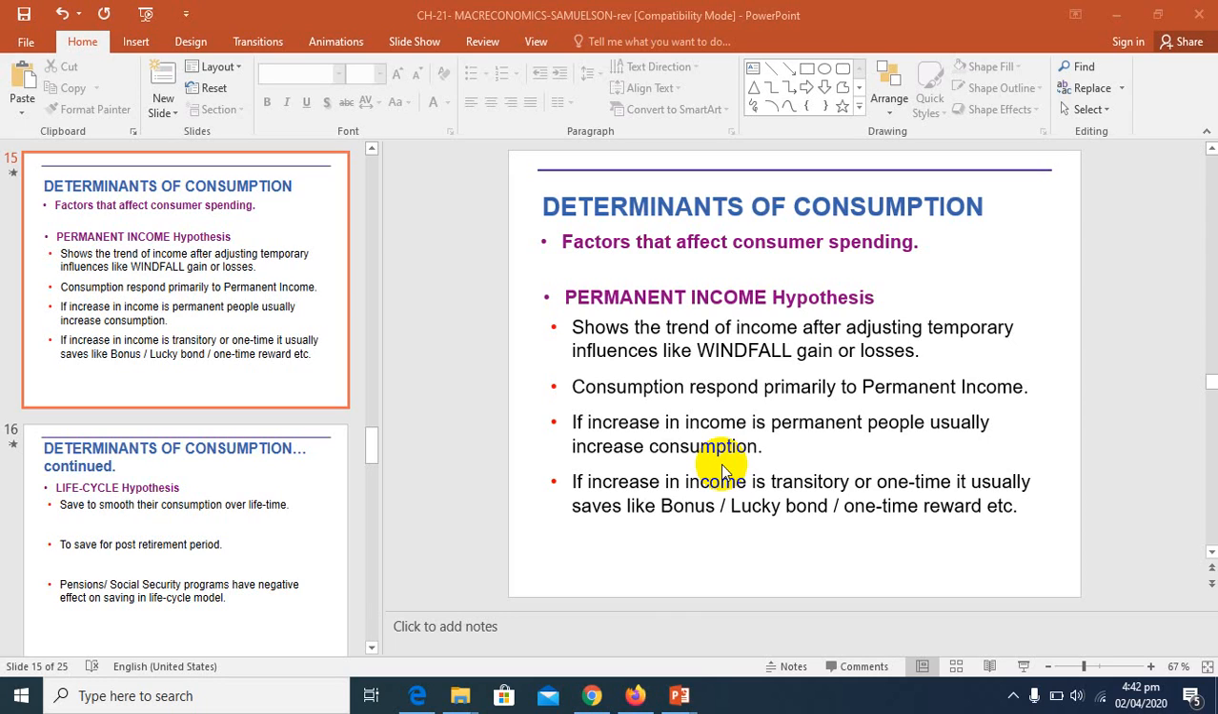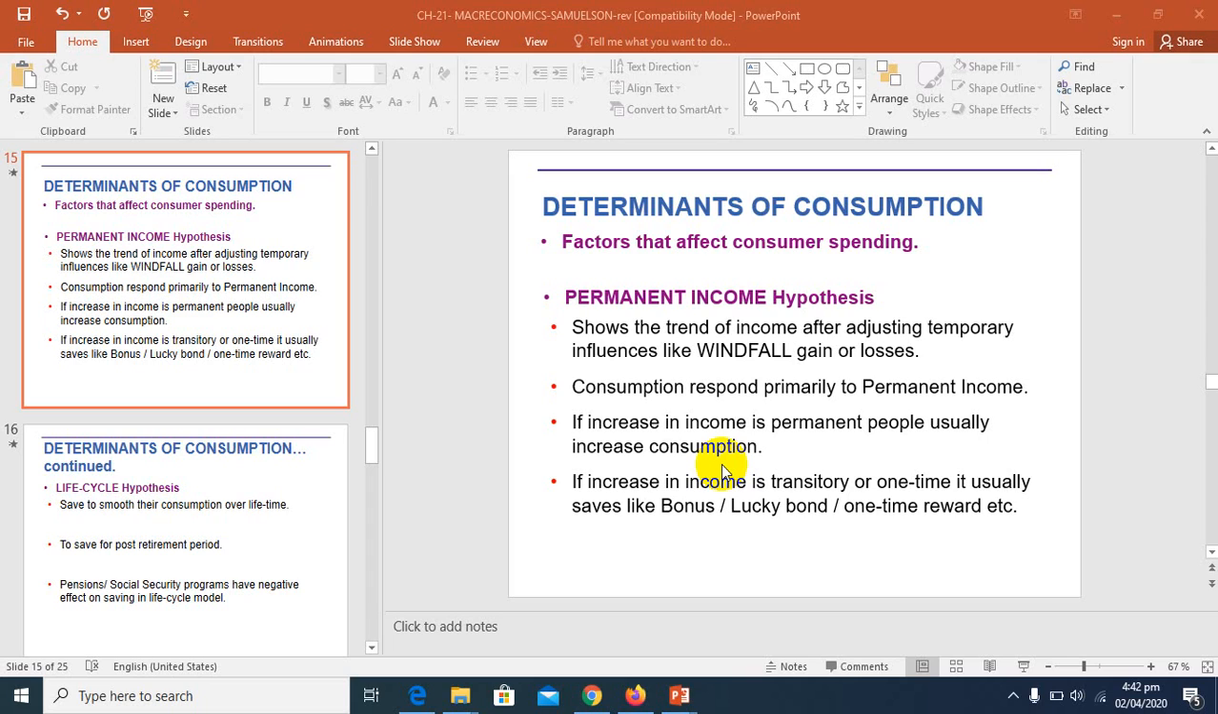So that's why your consumption and saving schedule is changed, because your permanent income has changed. You have to understand that there is a difference between income shocks and permanent income. Your consumption pattern and saving pattern change based on your permanent income, not on your income shocks. I hope you understand this. Now we move towards the life cycle hypothesis.